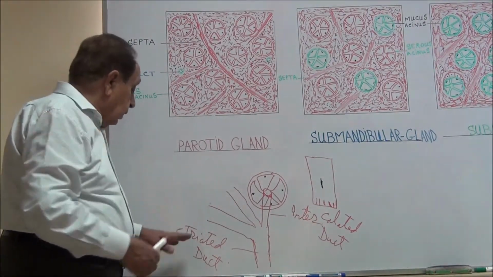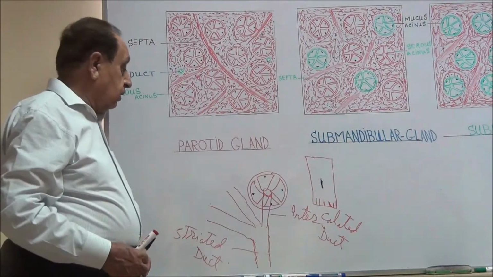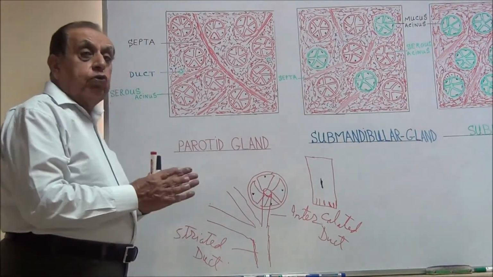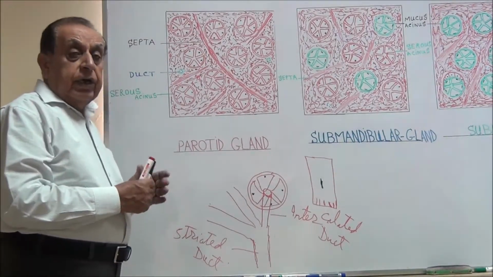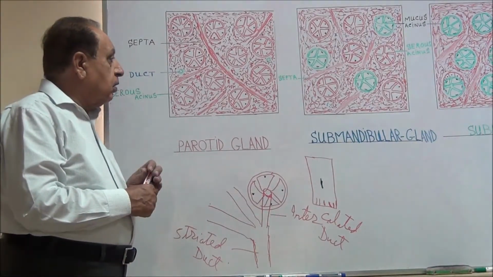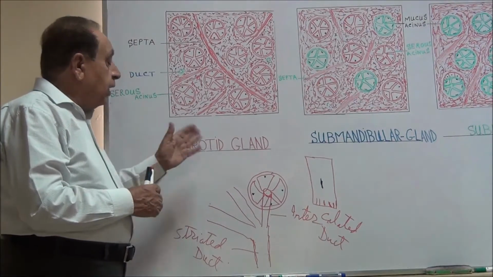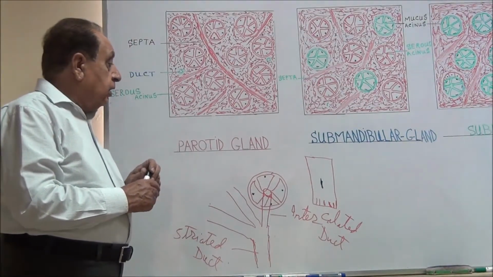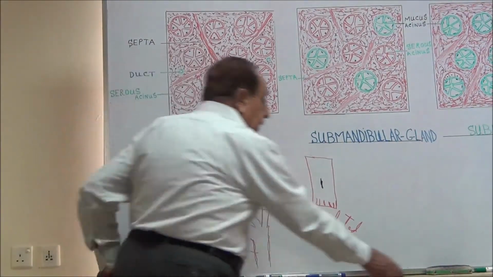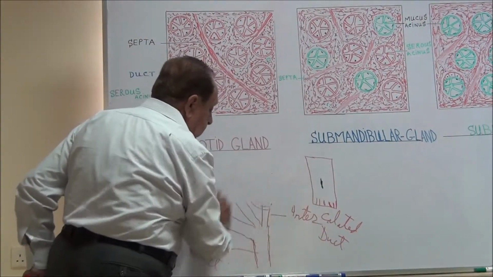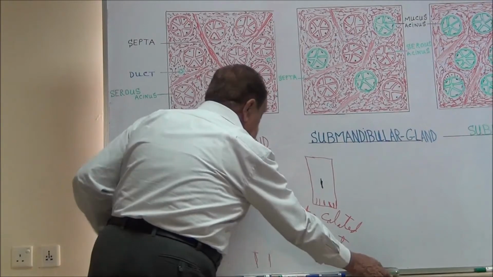Now, these striated ducts join together and form a large excretory duct of the parotid gland. That large excretory duct of the parotid gland is called the Stenson's duct.